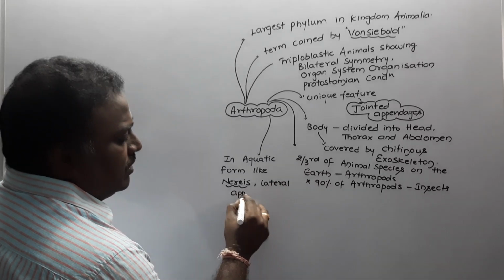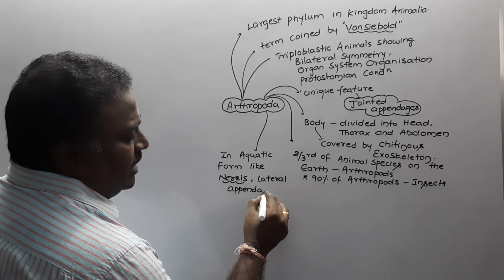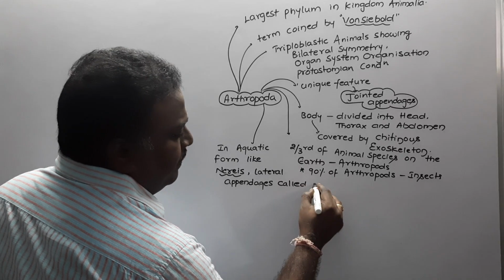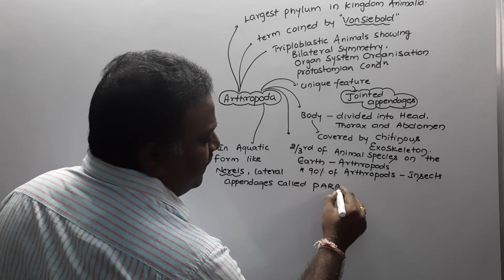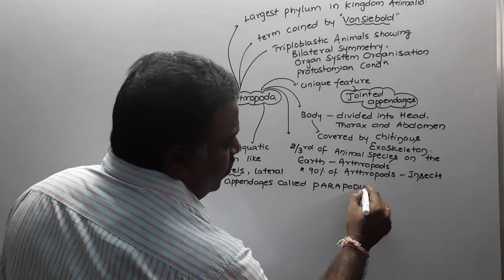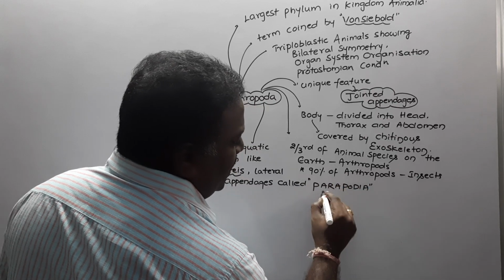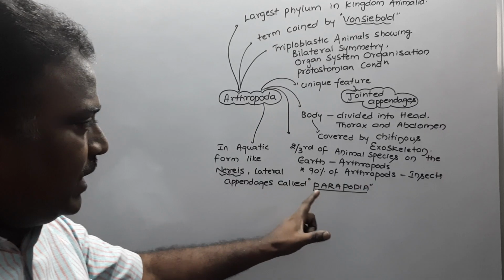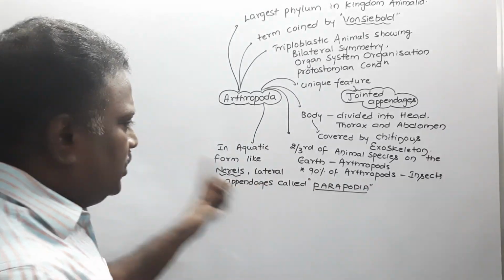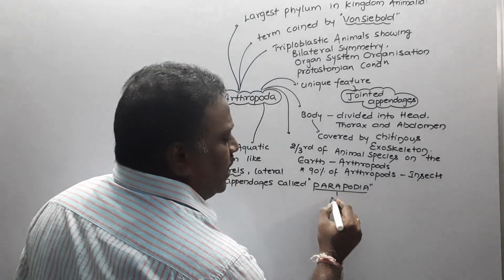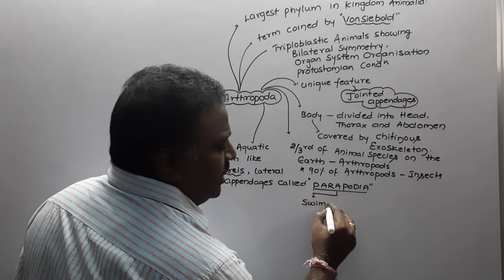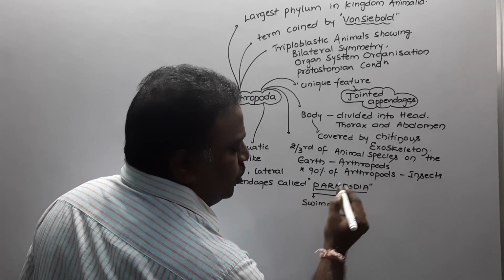Lateral appendages are present, and these lateral appendages are called parapodia. Parapodia are the lateral appendages of these Nereis. And these parapodia are useful for swimming. Swimming is a part of locomotion.